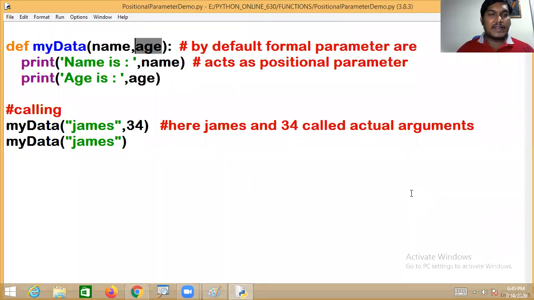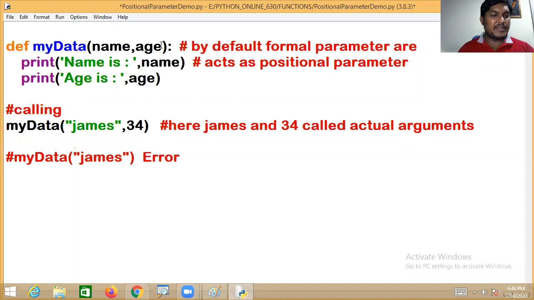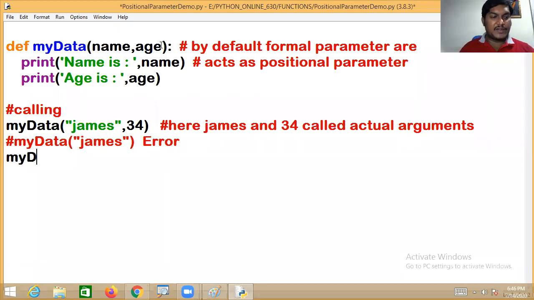So if you define any function with formal parameters, it is mandatory to pass the exact same number of parameters. Otherwise, you will get a positional parameter error. Every formal parameter works like a positional parameter. Let me write once again: I want to call the function, but I don't want to pass any arguments.